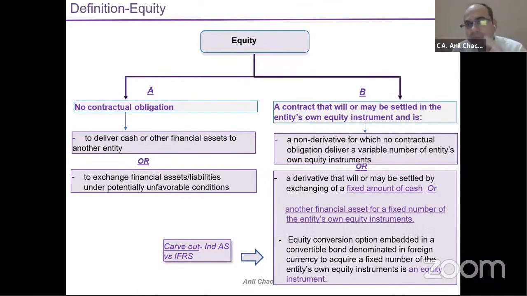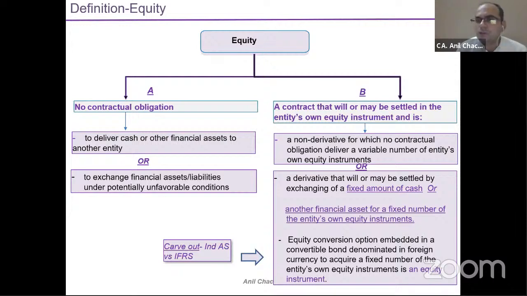Now come to the equity part, right? It's a combination of these two things, financial assets and the liability part. Mostly it's related to the liability part. Under the financial liability, there was a contractual obligation. You need to pay, right? Trade payable is the best example. Creditor is the best example. Bank loan is the best example, that you need to pay to the bank, to the parties, right? But under equity, there is no contractual obligation.